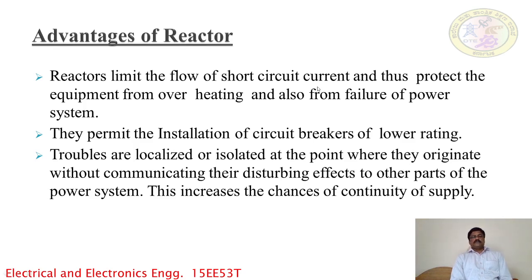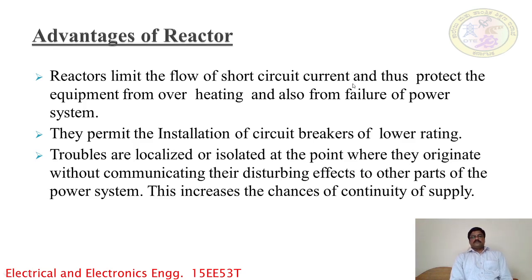That means the power system has different connected parts, so other parts of the power system are not affected by the occurrence of the short circuit. So the reactors isolate the fault section of the transmission line.